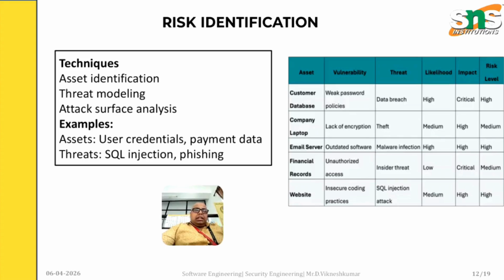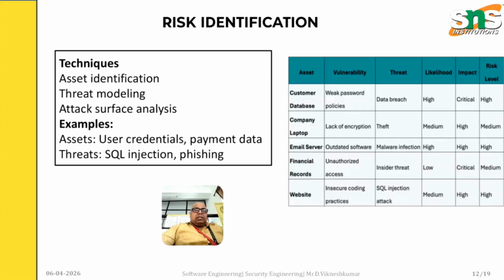Threat is data theft. High likelihood and high impact is critical, and the risk level is high for the customer database. For the company laptop, the vulnerability is lack of encryption, the threat is theft, and likelihood and impact are medium to high. For the email server, the vulnerability is outdated software, the threat is malware infection, and the likelihood, impact and risk level are very high.